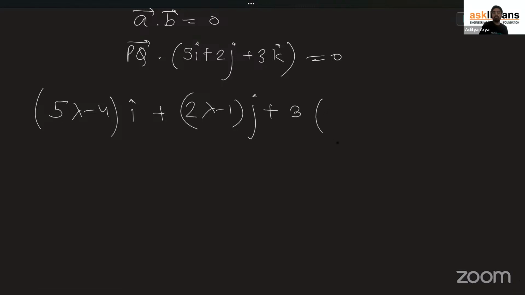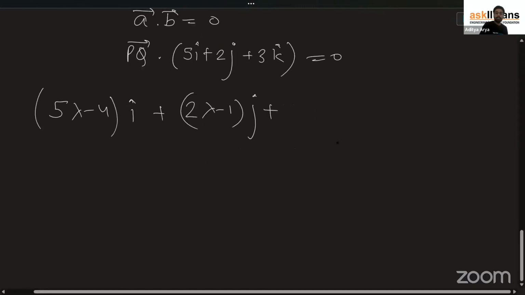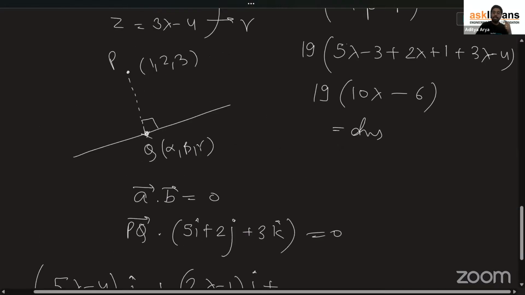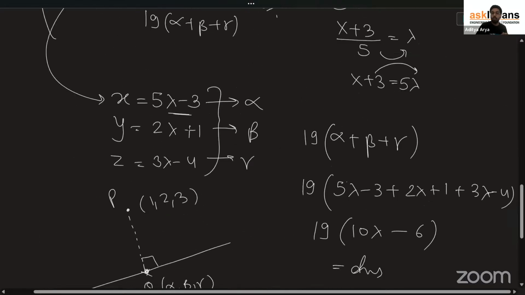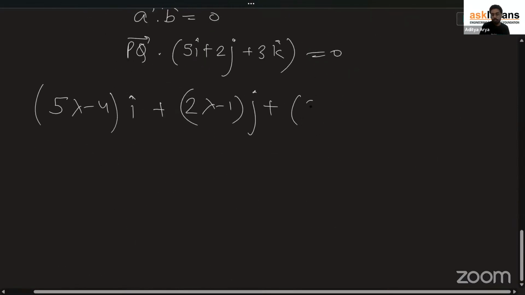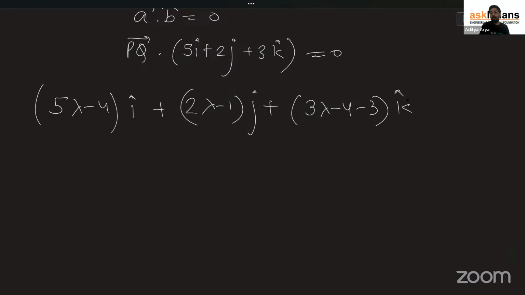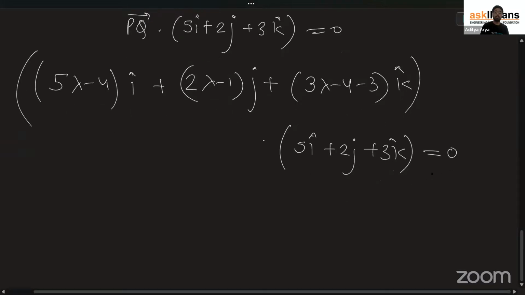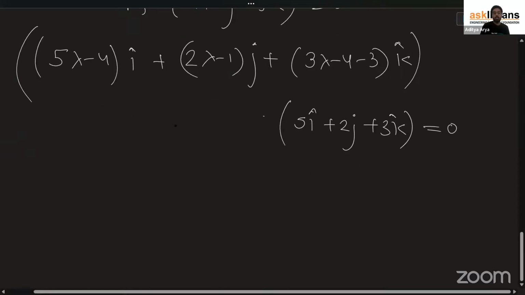Plus, now gamma minus 3. What is gamma? 3 lambda minus 4 minus 3. So 3 lambda minus 4 minus 3. And now we have to take a dot product of this with 5i plus 2j plus 3k, which is the direction ratio of the line. And this dot product should be 0.